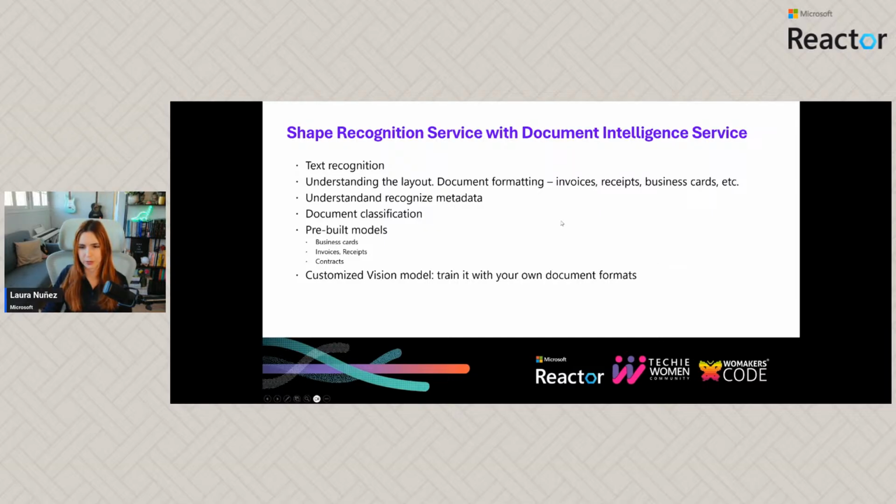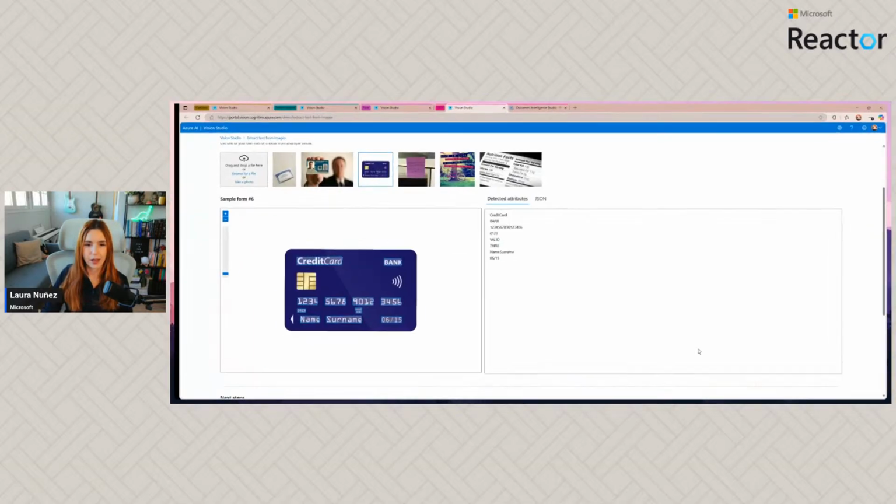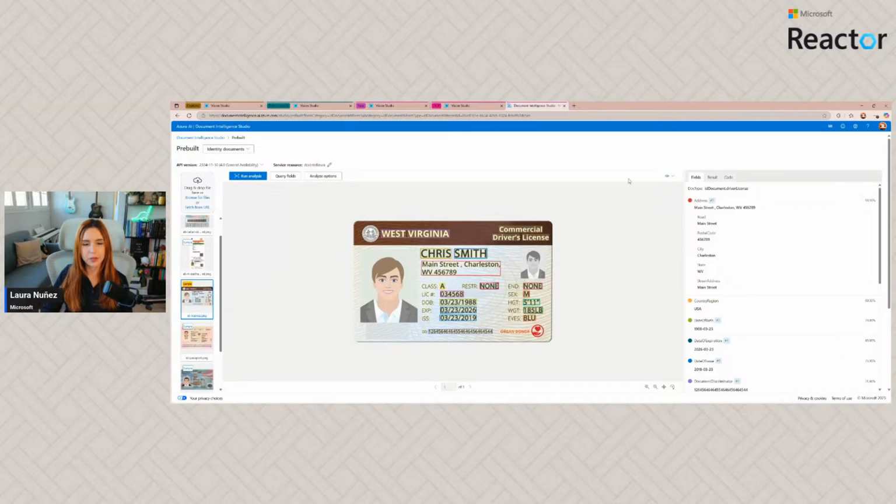So let's see how this works. I'm going to go here and I'm going to be using document intelligence. So I'm using document intelligence now to understand ID cards. For example, we have this one. It's a driver's license. As you can see, this is providing me with the text, and it's providing me with the bounding boxes. But it's going to give me even more information. This is the region. This is a first name. This is a last name. This is an address.